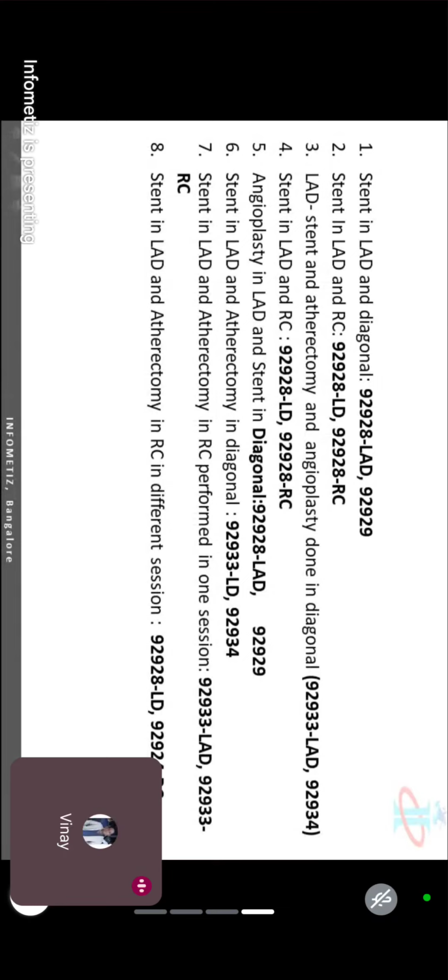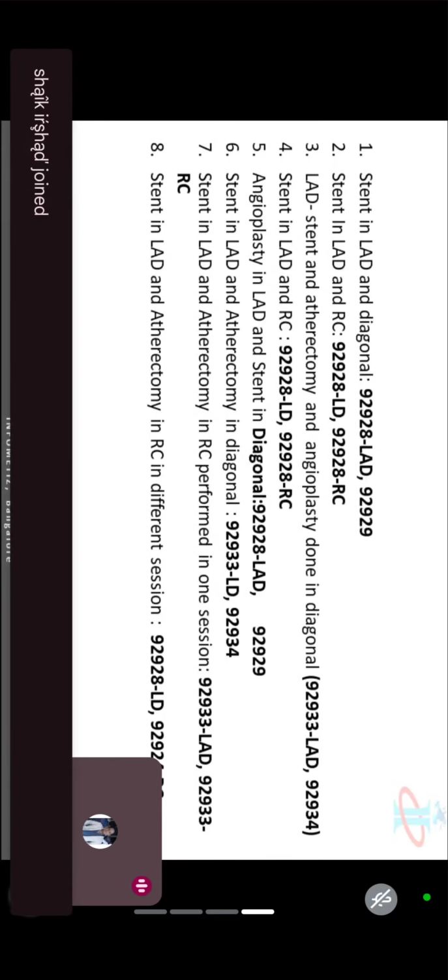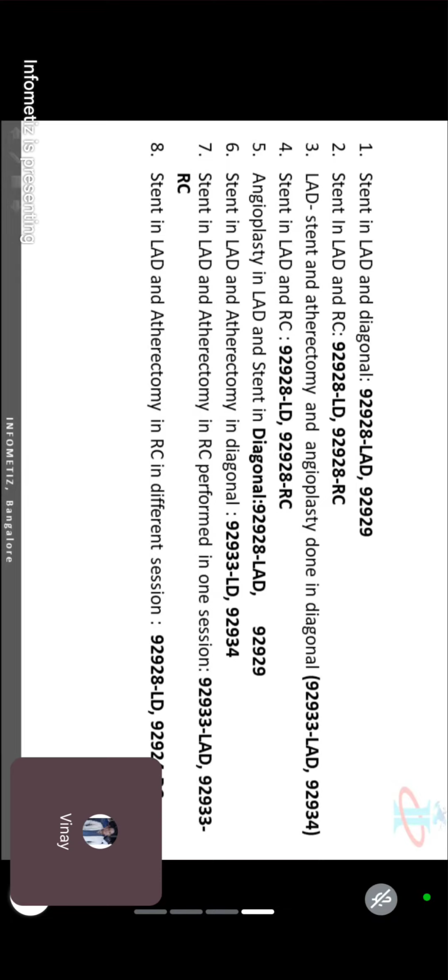Angioplasty we have and stent placement we have. So three should be present. Correct. And here also in the fifth question we are using combo code. LAD we have angioplasty, stent placement we have in a diagonal. Still we are coding both 28 and 29. We are not coding 20 for LAD and 29 for stent. Okay, sir. Thank you, sir.